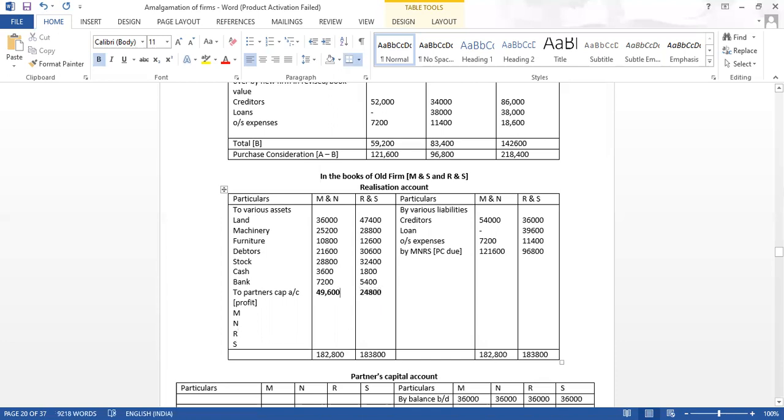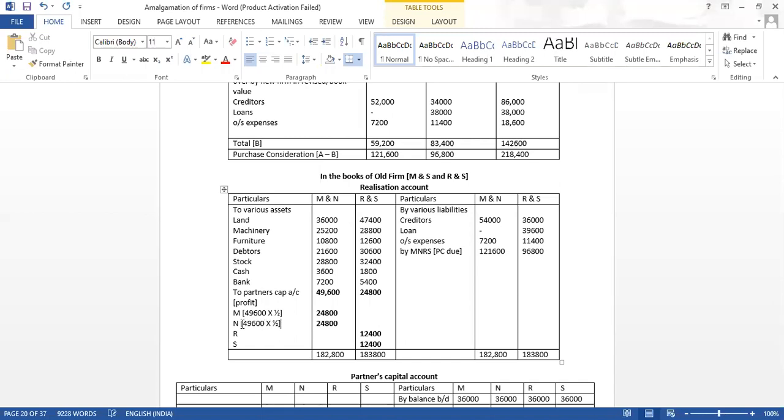So how much is it coming? Divide by 2. Here also divide by 2. Partnership ratio is half, na? 49,600 into 1 divided by 2, 49,600 into 1 divided by 2.